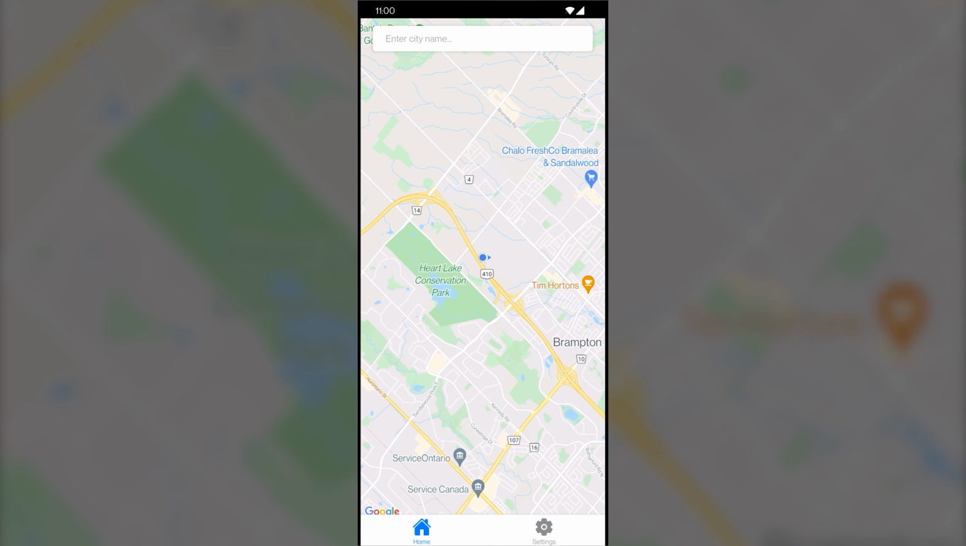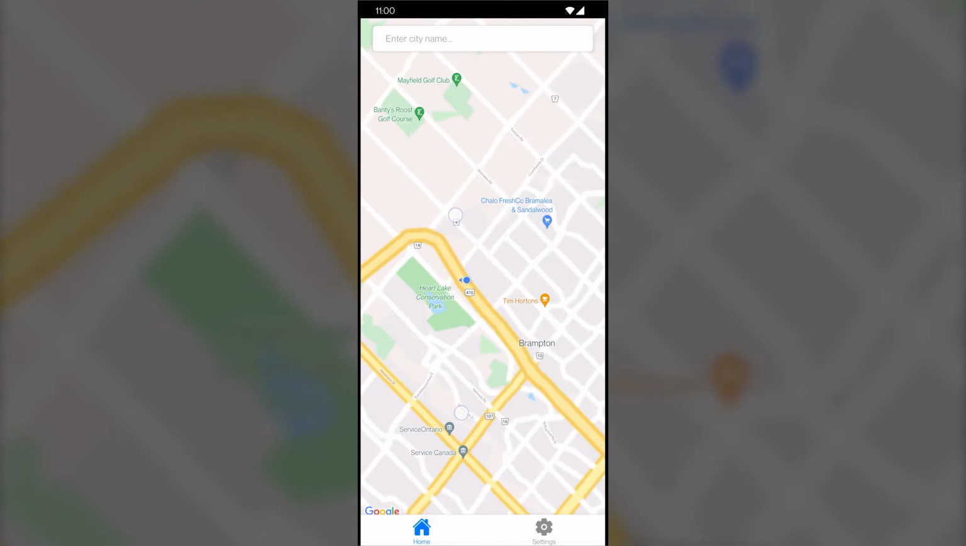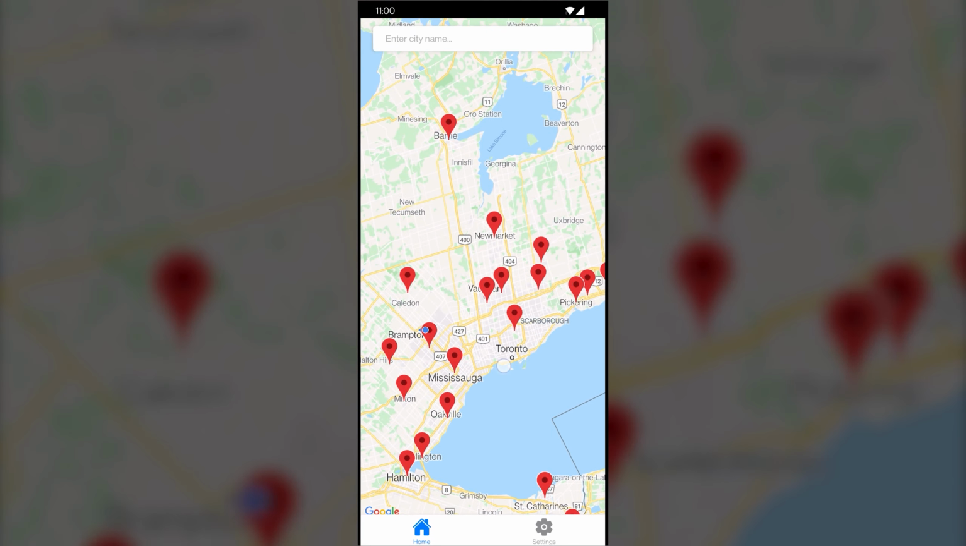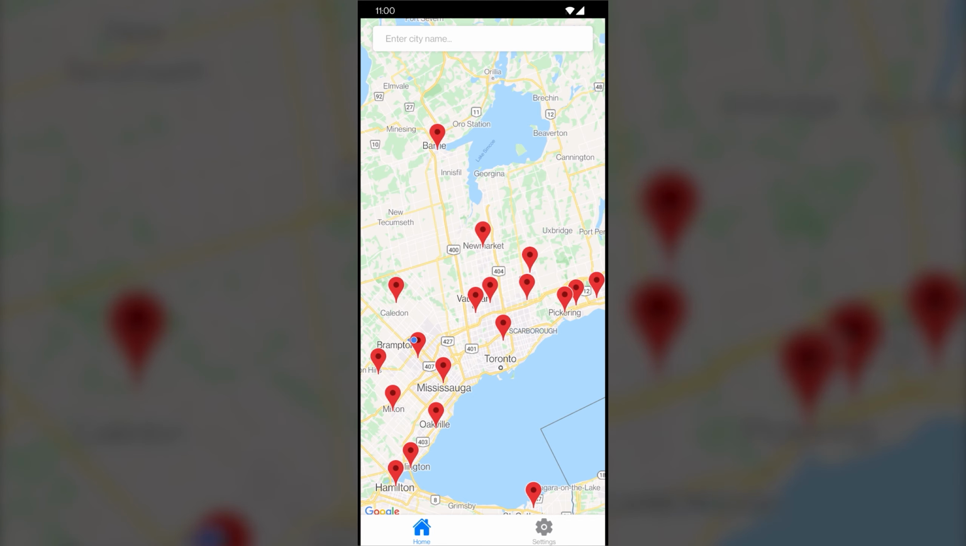Alright, now let's go through a demo of our app. When you open up the app, you'll be shown a map of your area. If you zoom out a little, you'll see a bunch of markers that represent some cities in Ontario. Future releases of our app will also support other cities as well as other provinces.